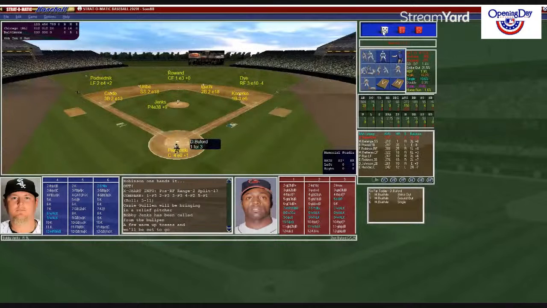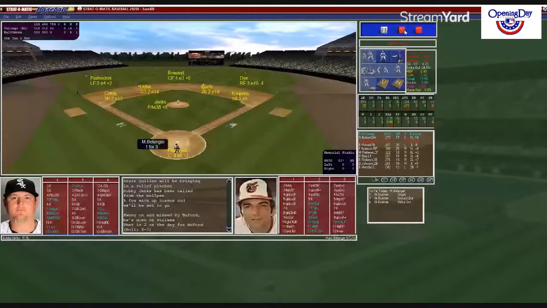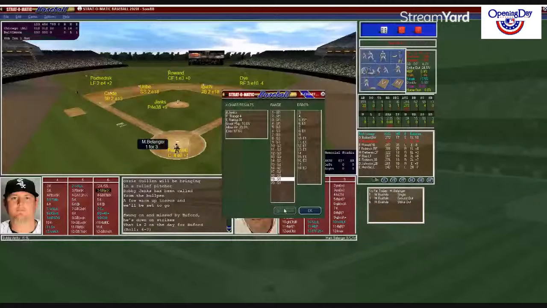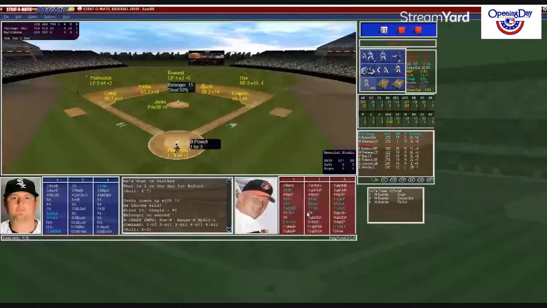Bobby Jenks looks in. Welcome back to the majors. Here's the pitch to Buford. Buford on a 6-7 and gets the strikeout. Holy cow, 1 out in the 8th. So here's Belanger. So Jenks still has that good fastball going. Persinski sets the target now. Jenks looks in. Big windup and deals to Belanger. 6-3 ground ball back to the mound. Good play there. Oh, he went under the glove and threw it away. Holy cow. And Jenks with the error and the hit. So runner on second with 1 out in the 8th.